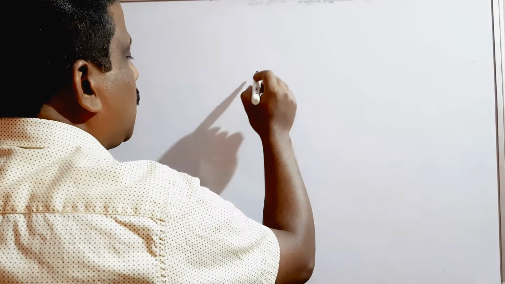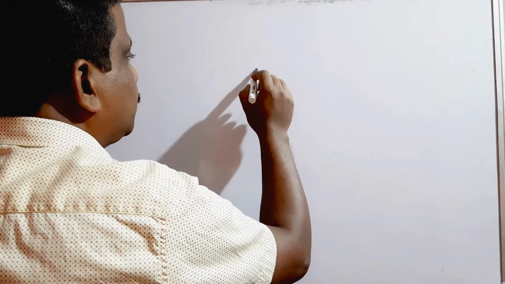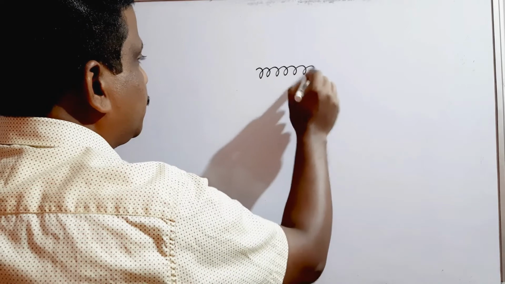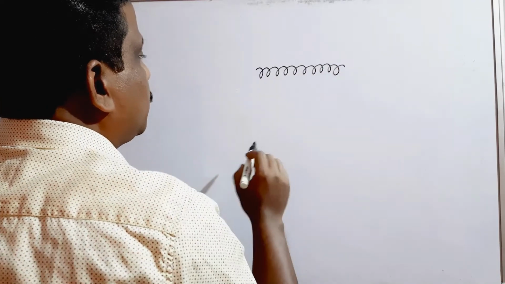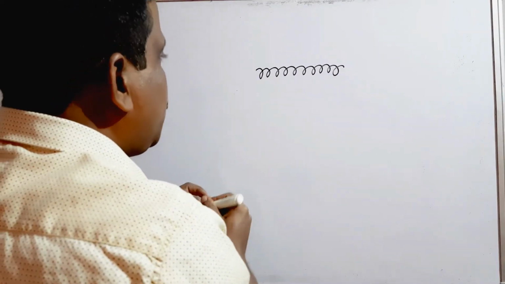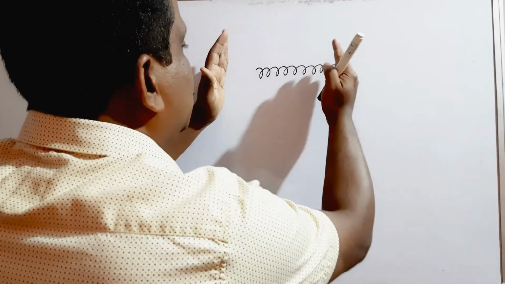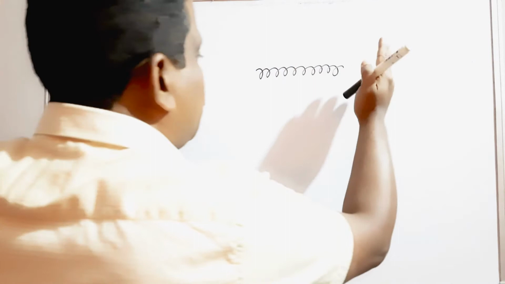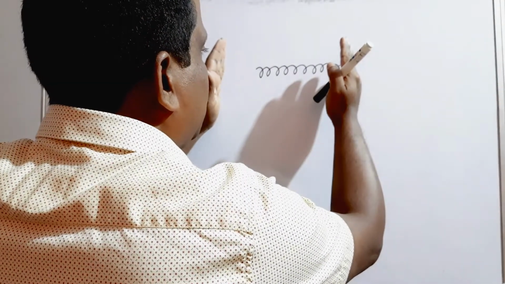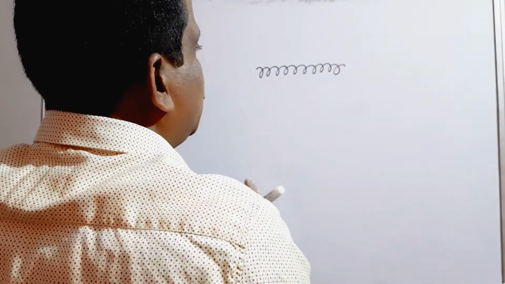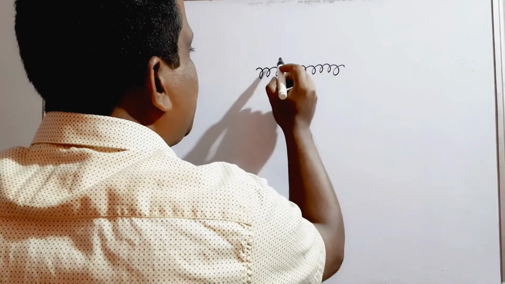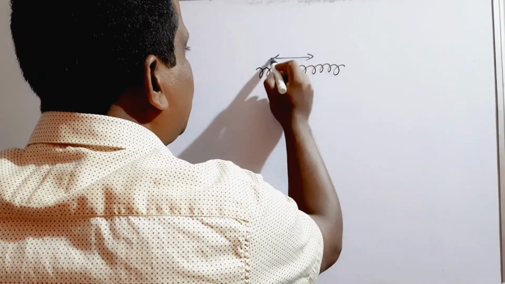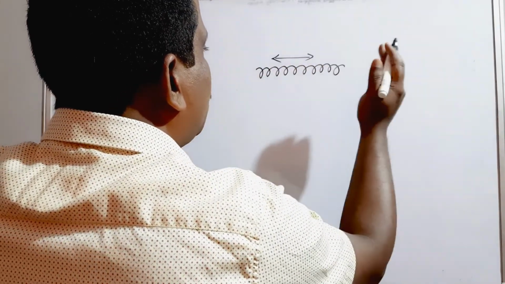Suppose I take a spring. If you compress the spring from both sides and again release it, what will happen? The spring will move backward and forward, like this.